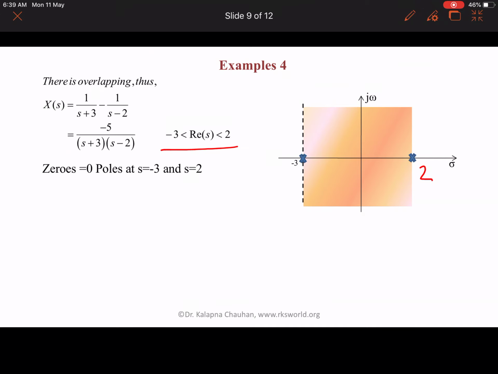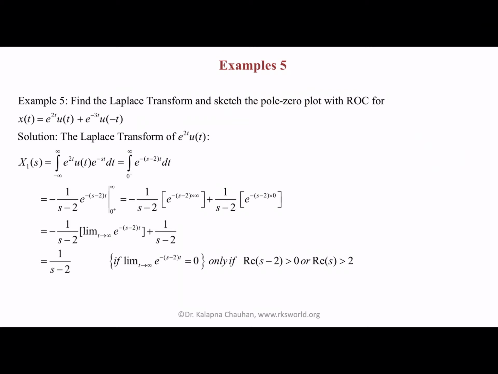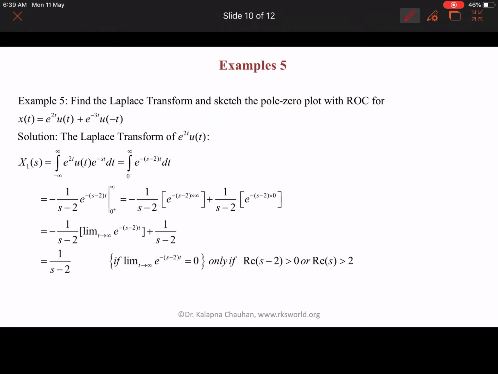Now take a different example. Here again we have to find out the Laplace transform and sketch the pole-zero plot for e to the power 2t u(t) plus e to the power minus 3t u(minus t). For this we first find the Laplace transform of e to the power 2t u(t), which we get after integration, as in the earlier cases, from 0 to infinity of e to the power minus (s minus 2)t dt.